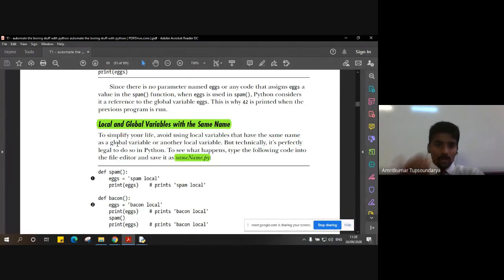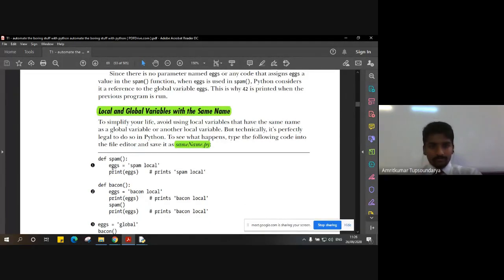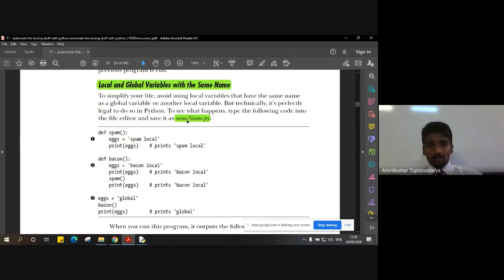So let us have one single program in which we are trying to access two variables with the same name, one a local variable and one a global variable. Let's say we have a program called same name, and we are defining two functions, the spam function and the bacon function.